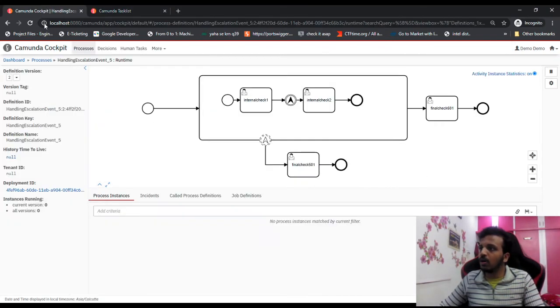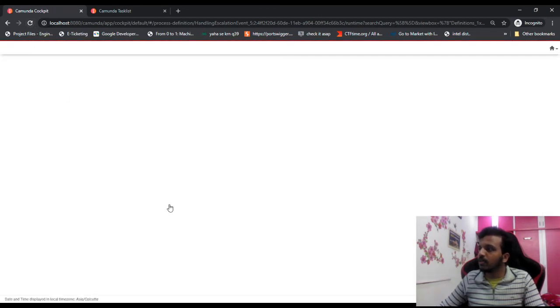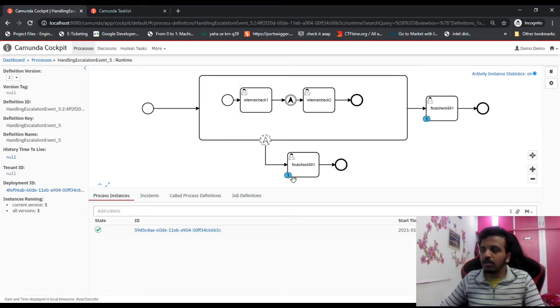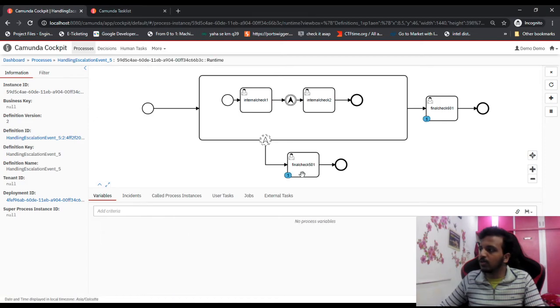So let's go to cockpit. See the token. I can see one token is, okay, this is the same process. One token is present here and one token is present here. Now let's try to understand, if I try to complete the flow without the escalation, it should work or not.